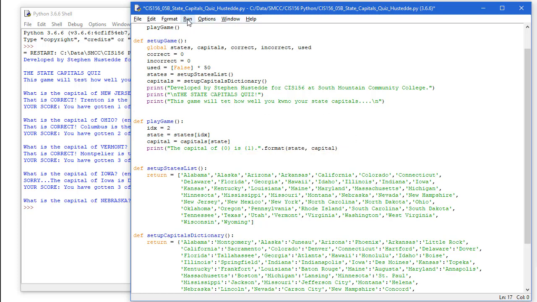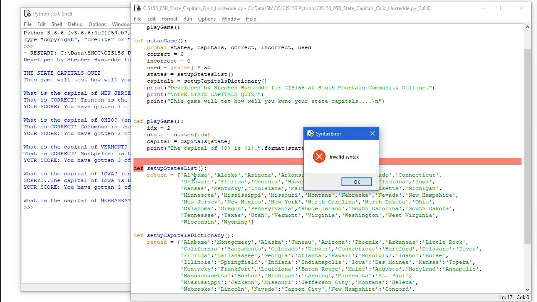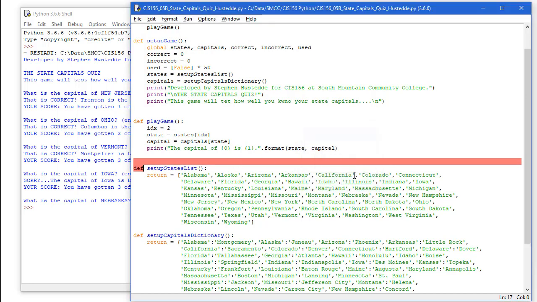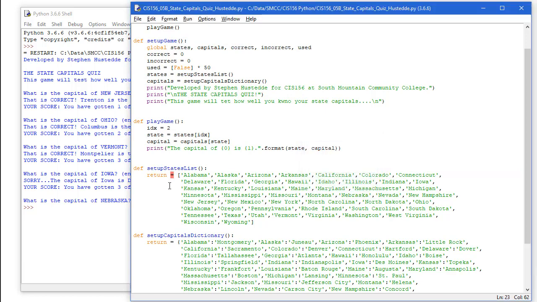Okay, so let's run this and see if it all works. And I need an extra parenthesis there. Let's run this again. And I inadvertently put an equals in here.